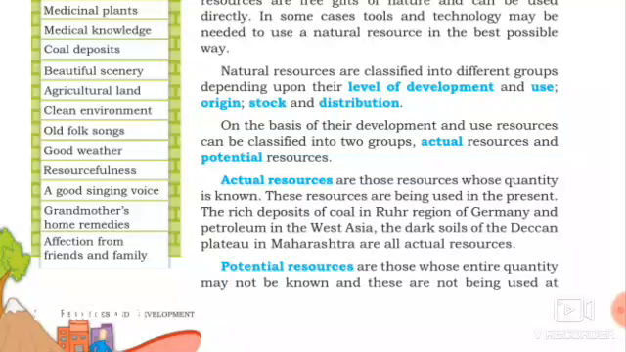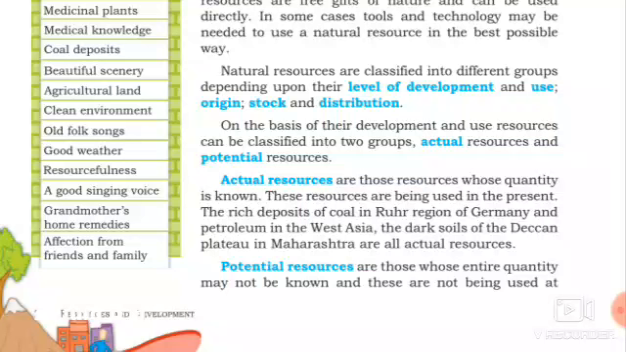The rich deposits of coal in the Ruhr region of Germany, for example, are actual resources, as are petroleum in West Asia and the black soils of the Deccan Plateau in Maharashtra. Those are actual resources. At present we are using those resources, and we also know their quantity. The second one is potential resources.